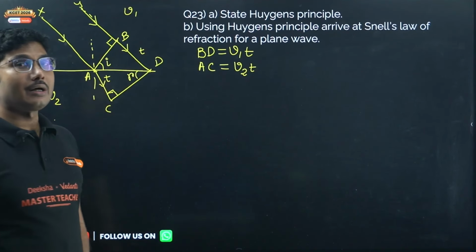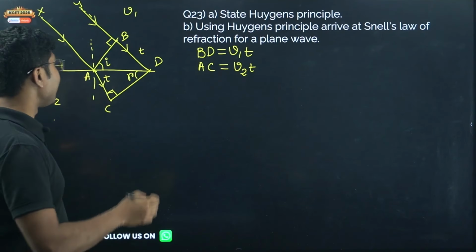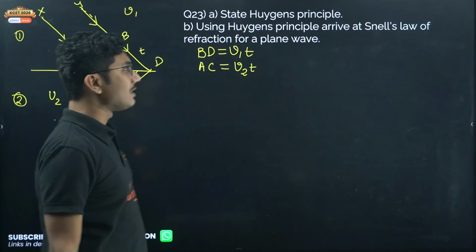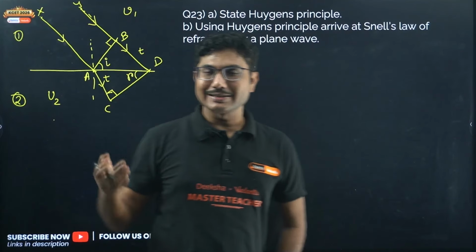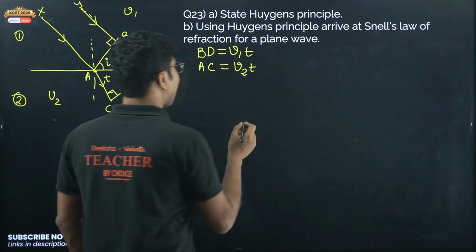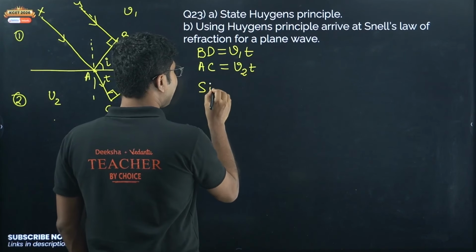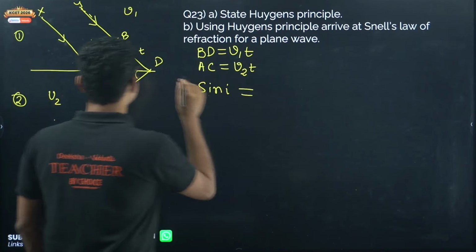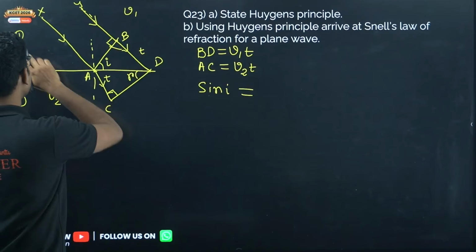Now we will use the triangles to calculate the angle. We know that in Snell's law the formula involves sin I and sin R. So we will directly calculate sin I. What is sin I over here? So this is a right angle triangle. This triangle is a right angle triangle, right?